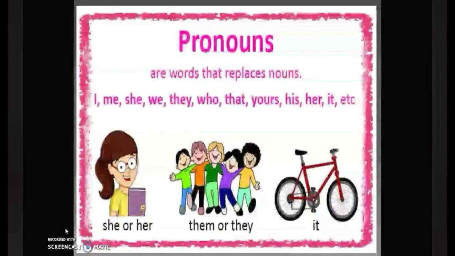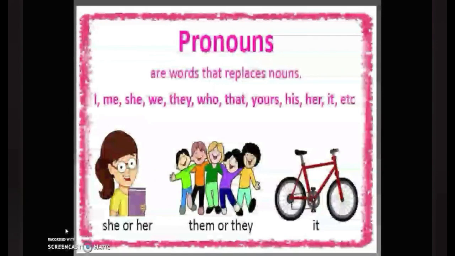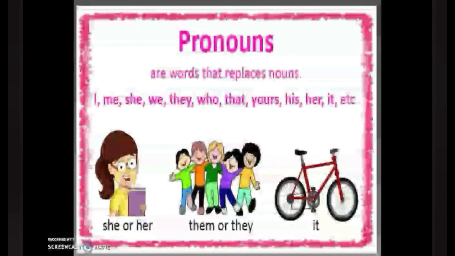Pronoun is another part of speech. Pronouns are words that replace nouns. They help us to avoid repetition. For example, if I keep on repeating my name again and again, it would be quite boring. Miss Tehleen wants a cup of coffee, Miss Tehleen wants to read a book, or Miss Tehleen wants to know the time. I could say, I want to read a book, I want a cup of coffee, or I want to know the time.